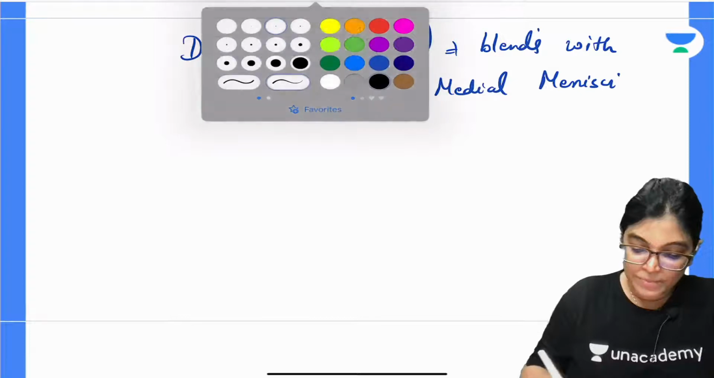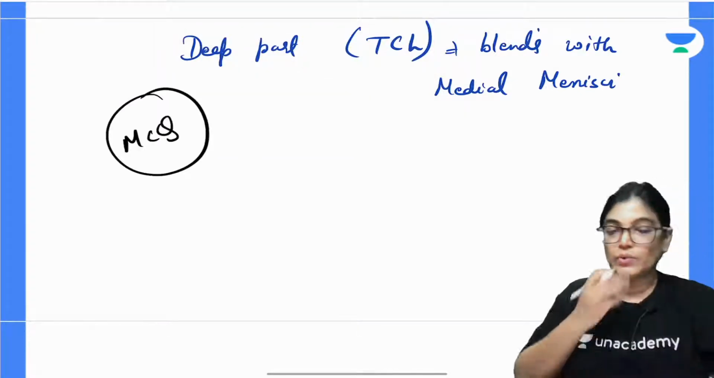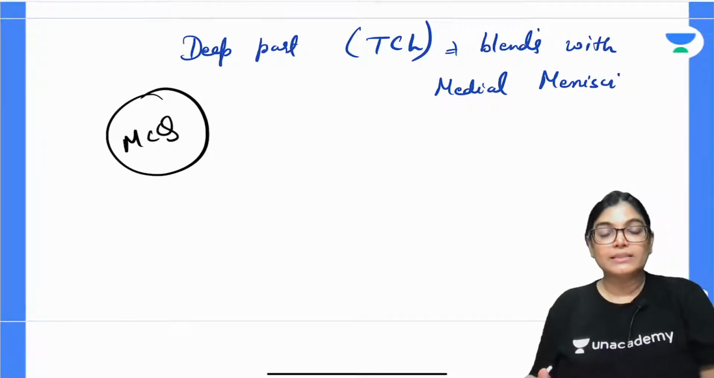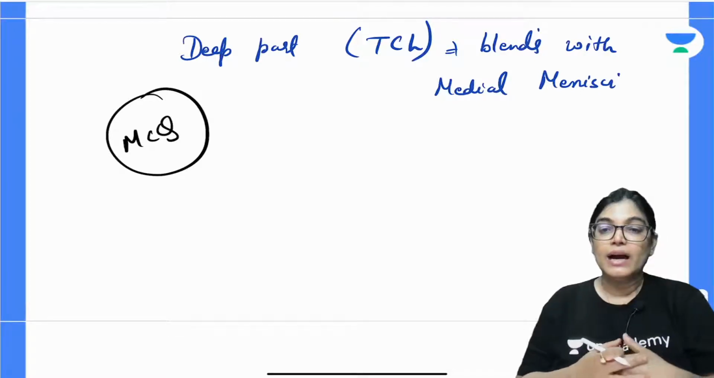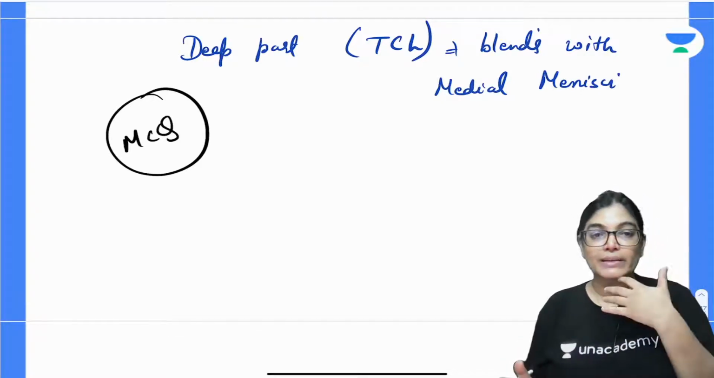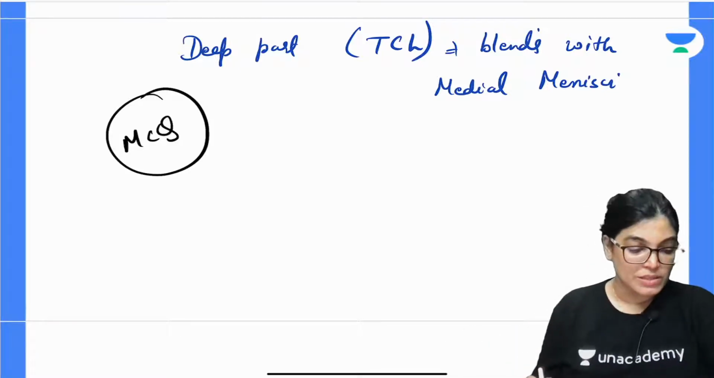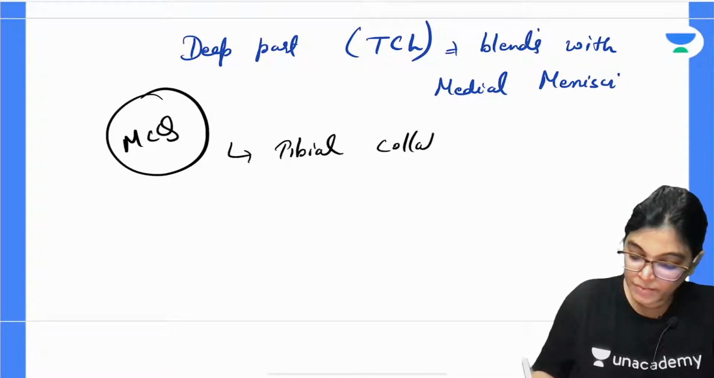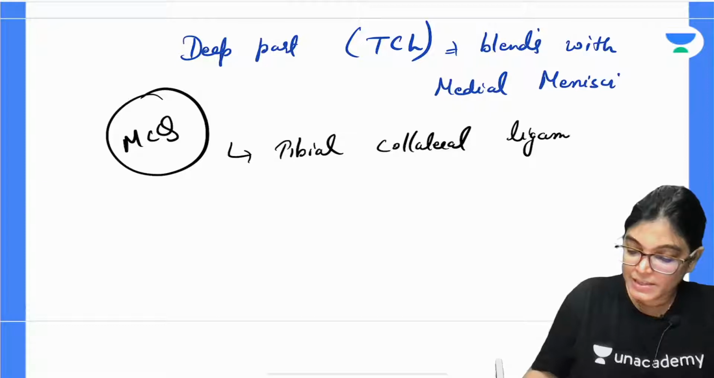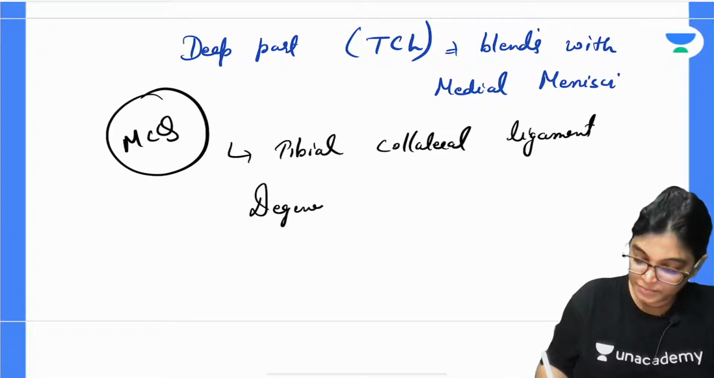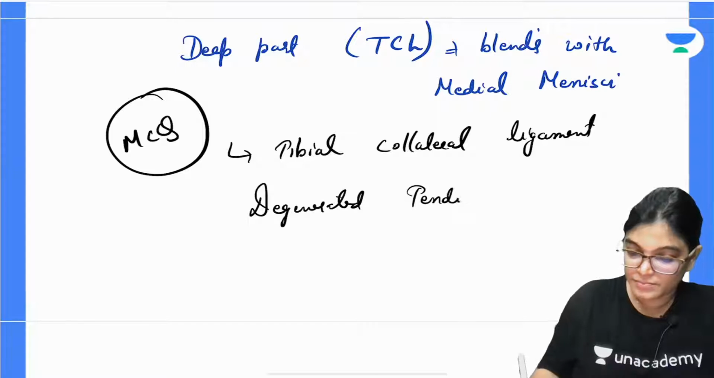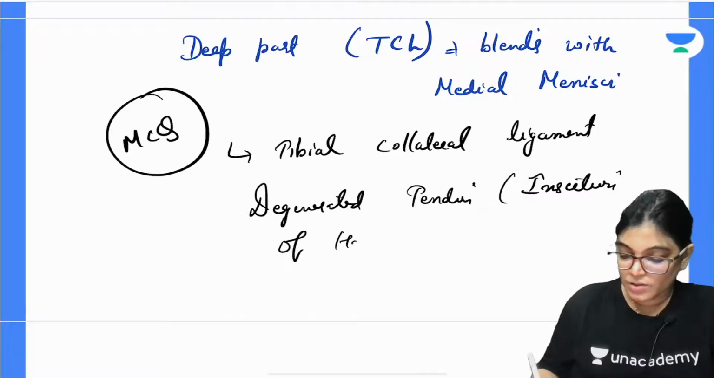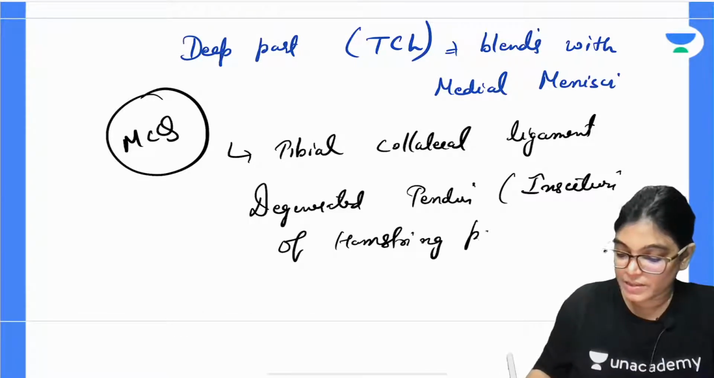Now, another important point for MCQ, all of you please note down, is that the tibial collateral ligament is actually degenerated tendinous insertion of the adductor magnus muscle, ischial component of adductor magnus muscle. So please note down, it is important for your MCQ session also that tibial collateral ligament is actually degenerated tendon of insertion of hamstring part of adductor magnus muscle.